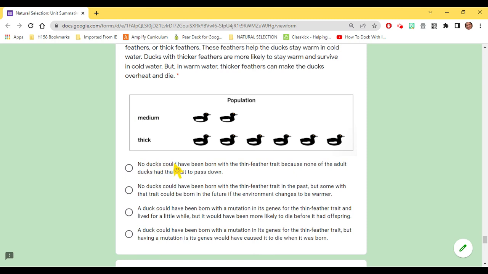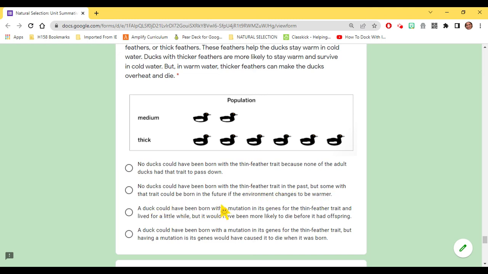Is it that no ducks could have been born with the thin feather trait because none of the adult ducks have the trait to pass down? No ducks could have been born with the thin feather trait in the past, but some with that trait could be born in the future if the environment changes to be warmer.